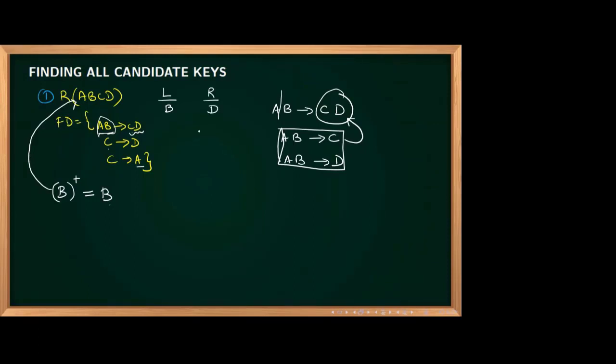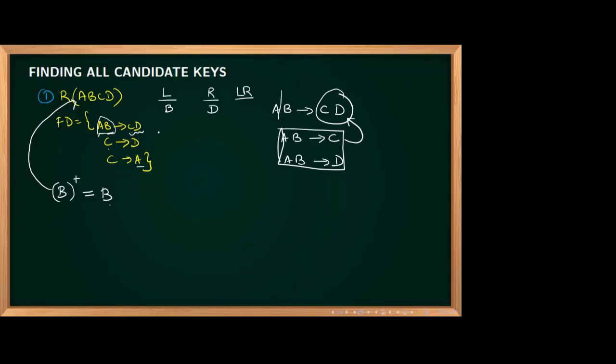Now, what is the conclusion from that observation? D will never be a part of any of the candidate keys. You can note it down in your book. Any attribute which is coming only on the right side will never be a part of any candidate key. So D will never be a part of any candidate key. Do any attributes come both on the left and the right?